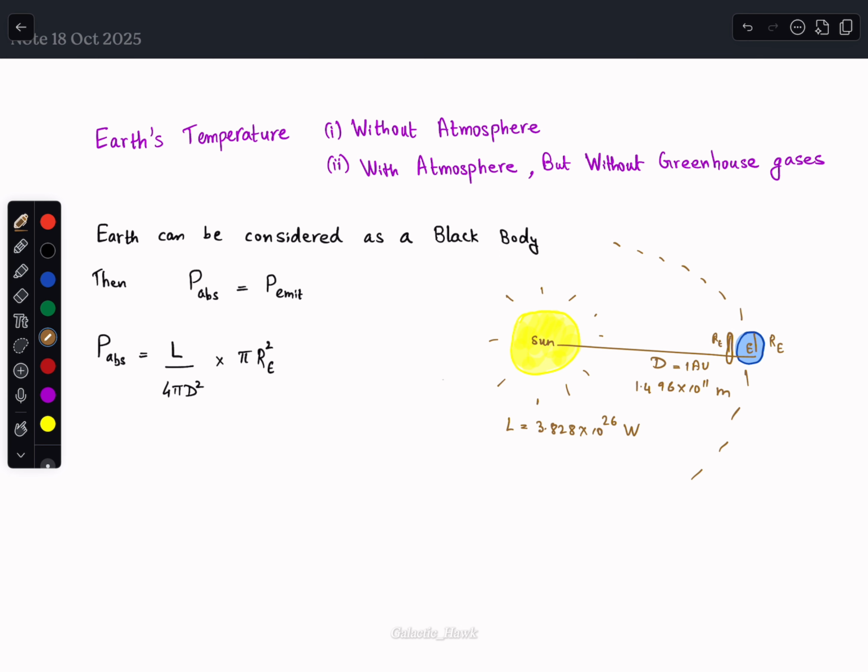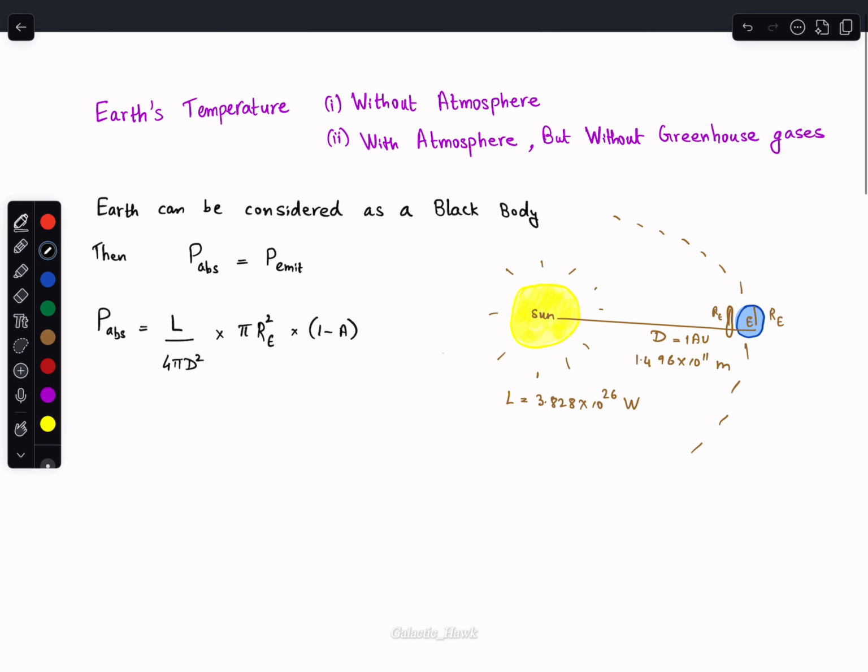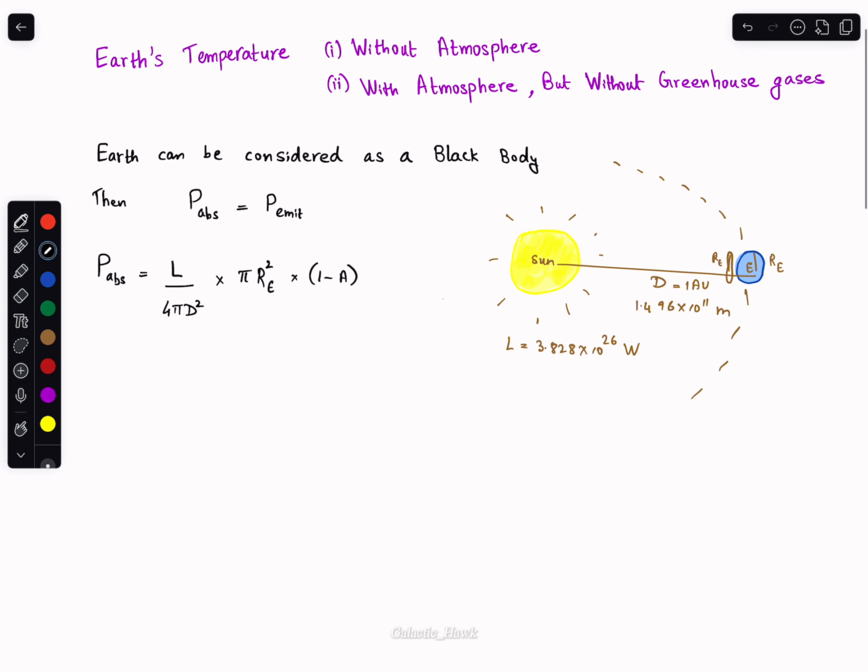It's not finished yet, because not all the energy that is received on earth is absorbed by the earth. Some is reflected back. Albedo is the measure of this reflection, that is, albedo is the ratio of total radiation reflected to total incident radiation. So if we take 1 minus albedo, that is 1 minus A, we get the ratio of radiation that is absorbed. If we multiply our earlier quantity with 1 minus A, we get the total power absorbed.